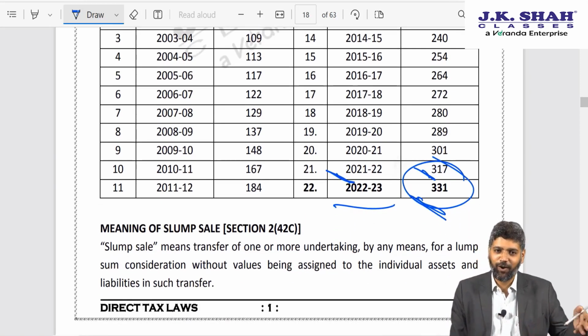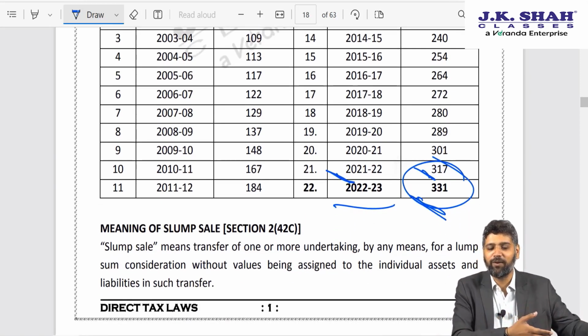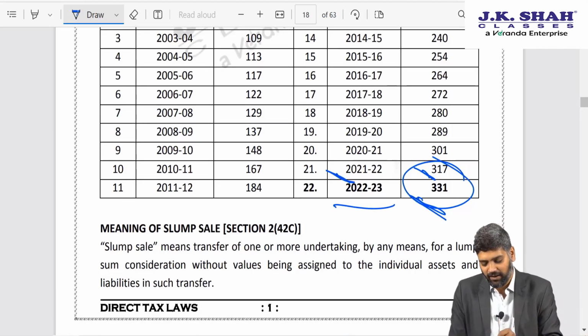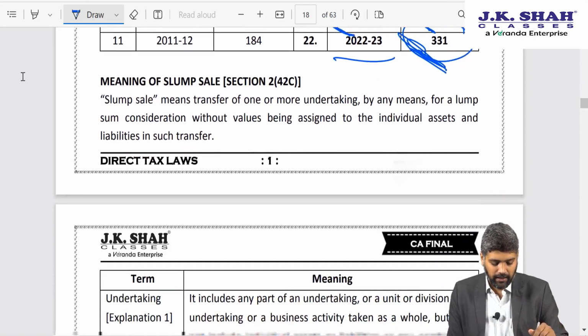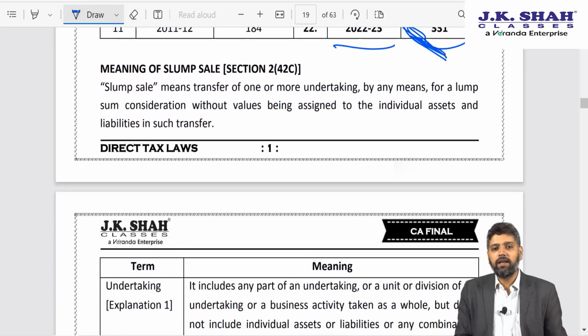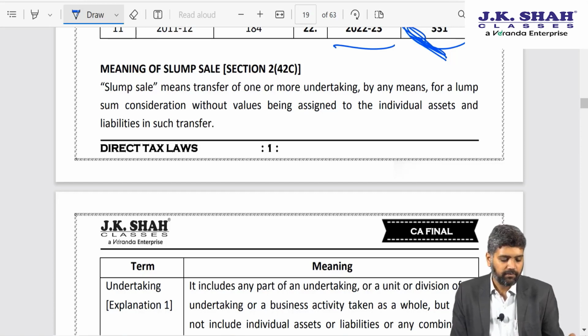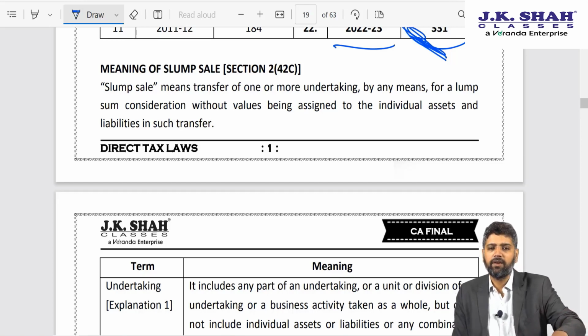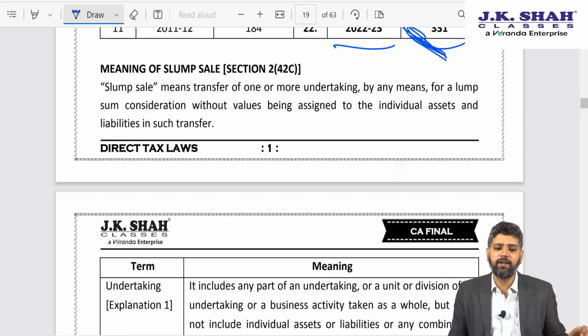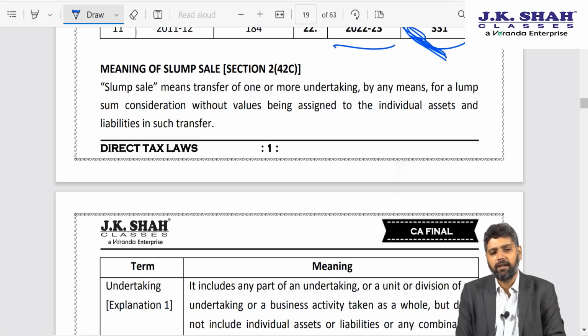For this year, all those my friends who are appearing in May 23 and November 23, the CII is 331 of the current year. Okay, next one in capital gain is with regard to meaning of slump sale. This amendment actually was brought about by Finance Act 2021. We have already covered this amendment in detail.